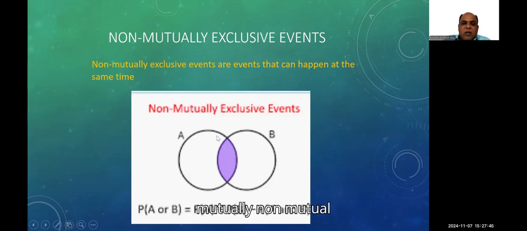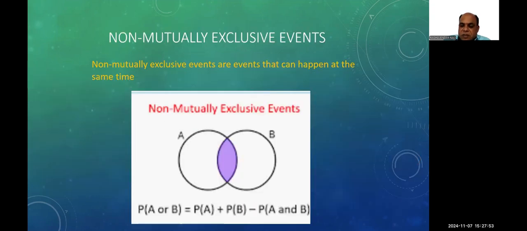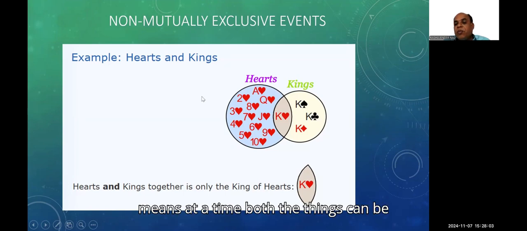Mutually non-exclusive events. Mutually exclusive events, yeah, this is the first. What are non-mutually exclusive events? It means that at a time both things can happen.